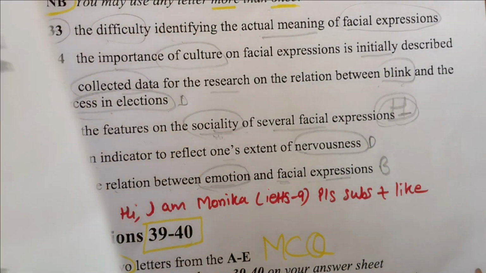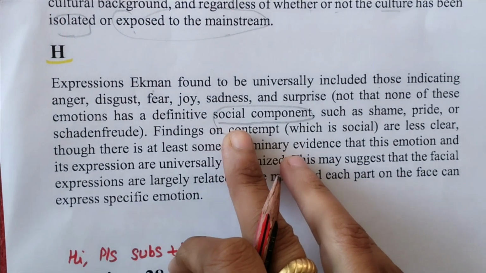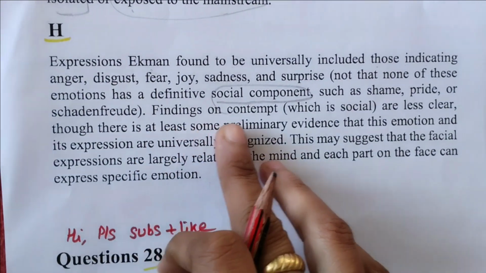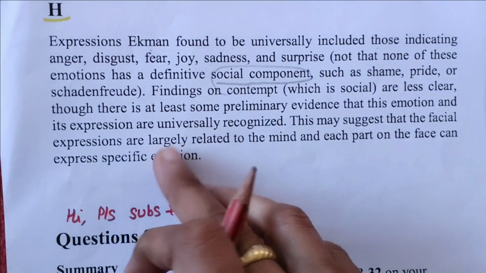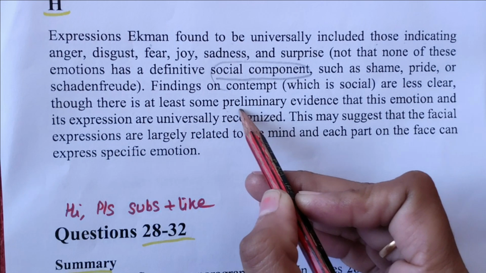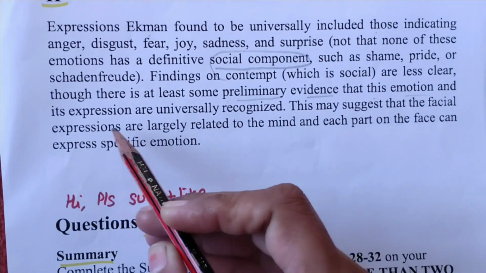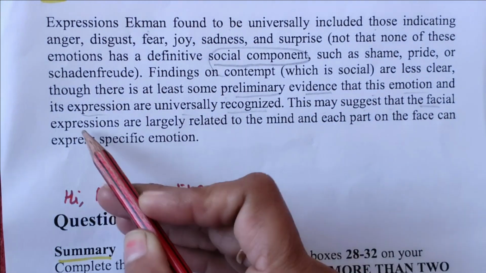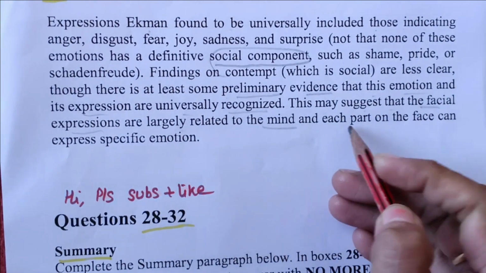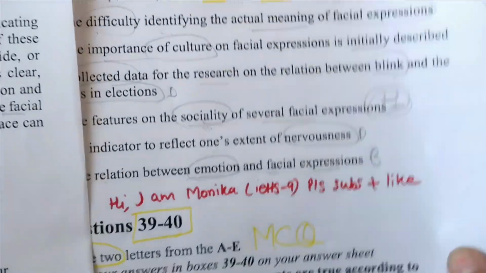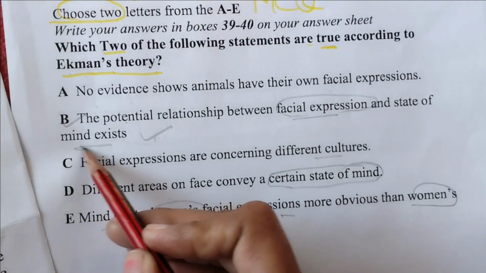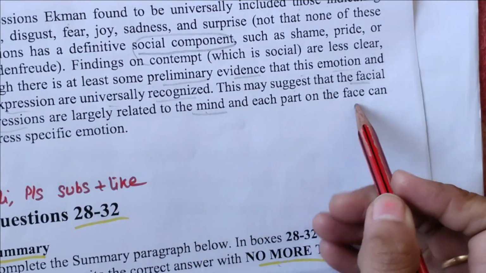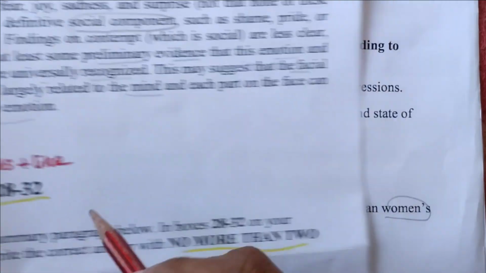So I will mark H because the social word first time has a definite component such as shame, pride. Findings on contempt are less clear, though there is at least some preliminary evidence that this emotion and its expression are universally recognized. This may suggest that facial expressions are largely related to mind. So here options, the mind word is also here, so definitely it will come, and each part on the face can express specific emotions.